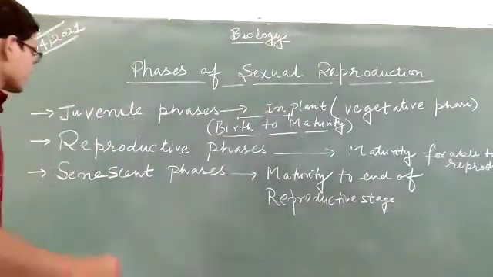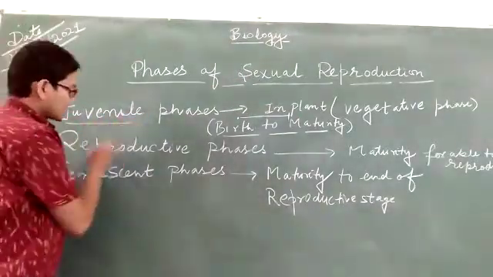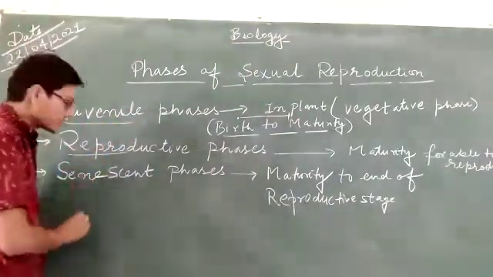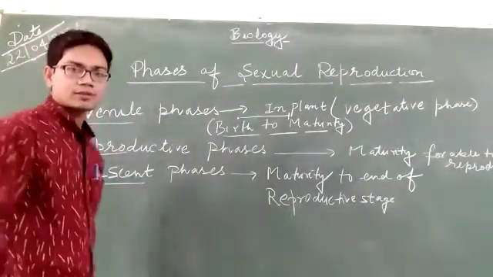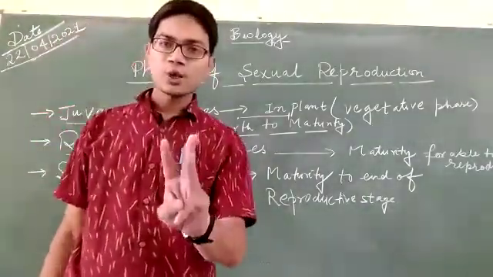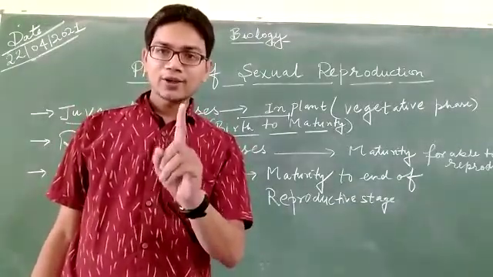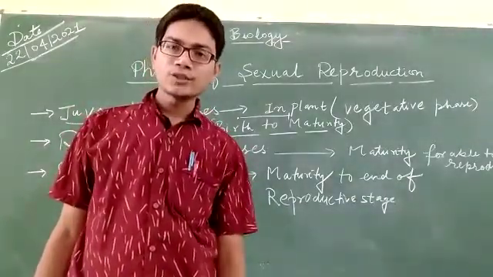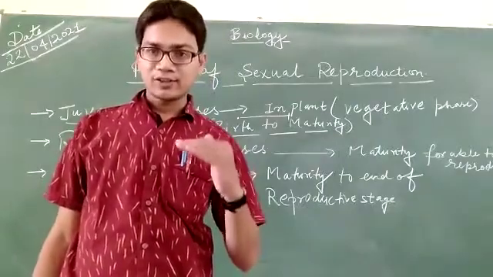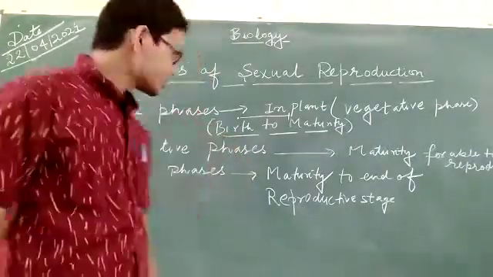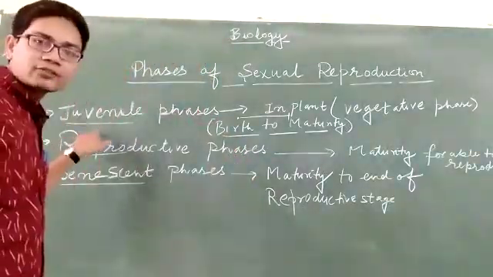There are three phases. First is the juvenile phase, second is the reproductive phase, and third is the senescent phase. These are the three phases which occur in your life cycle to maintain reproduction. After that, what is the juvenile phase? Just try to understand. This is your first phase, called the juvenile phase.